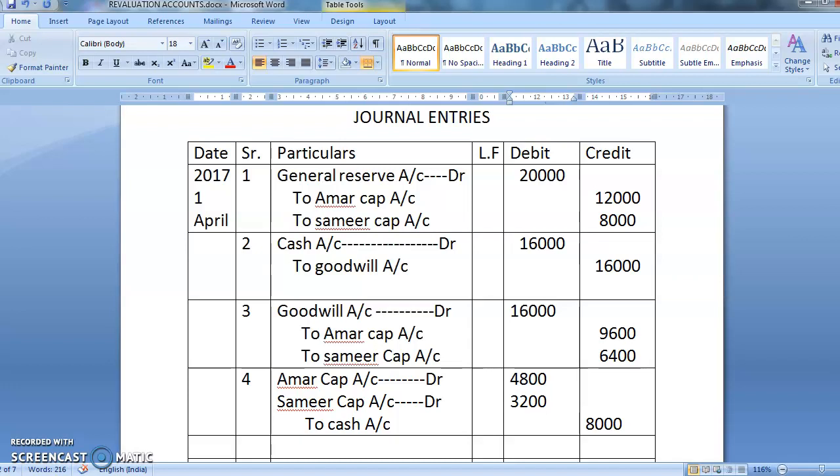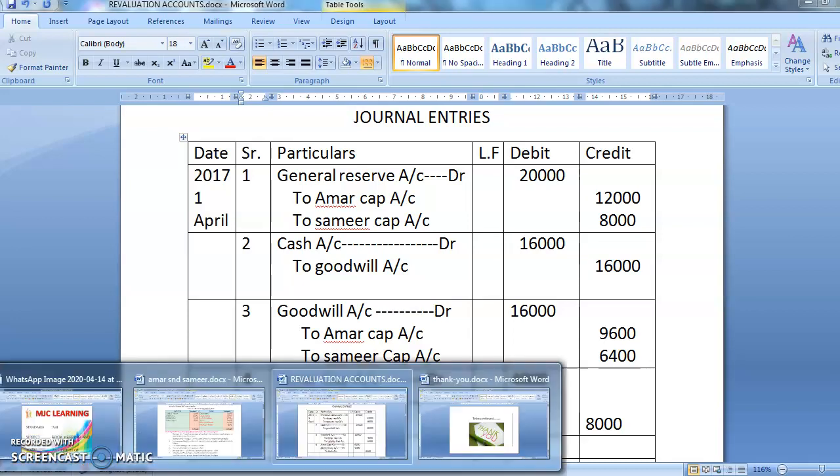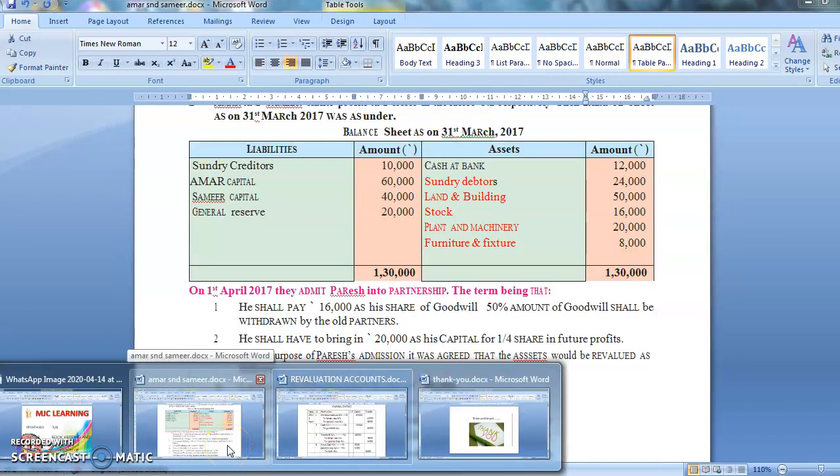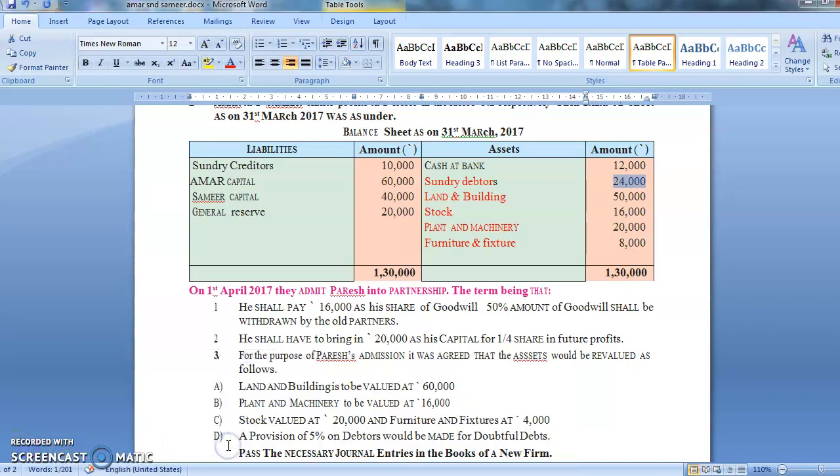So here, what will be the narration? Being 50% of goodwill is withdrawn by the old partners. What will be the narration? Being 50% of goodwill is withdrawn by old partners. Chalo. Next. Now see, whenever partner comes in, he has to do two things. One is he is bringing goodwill in cash. Secondly, he is bringing capital.